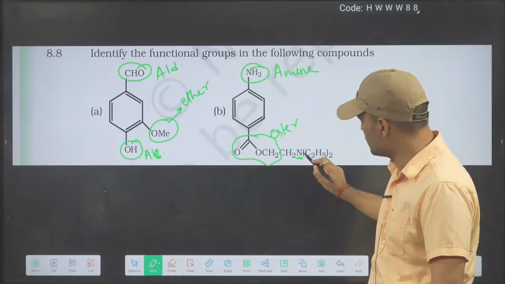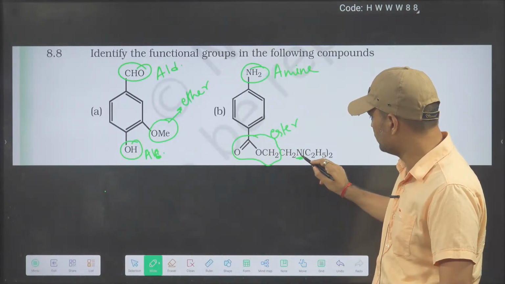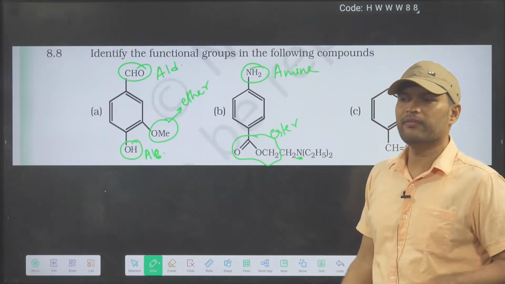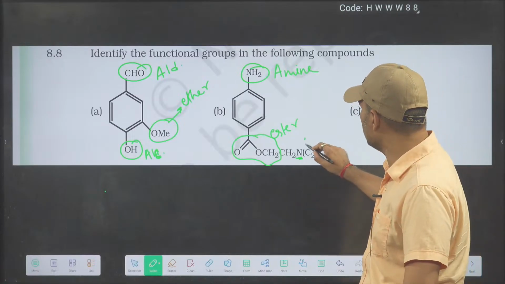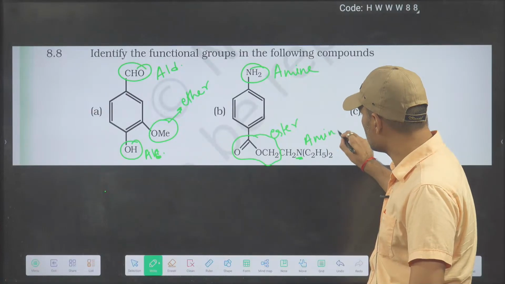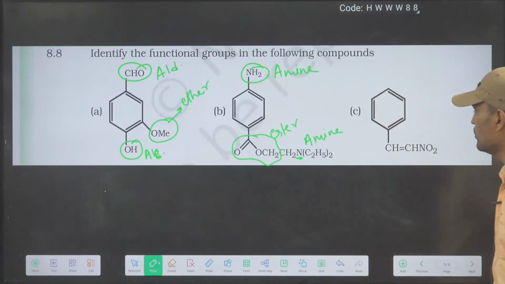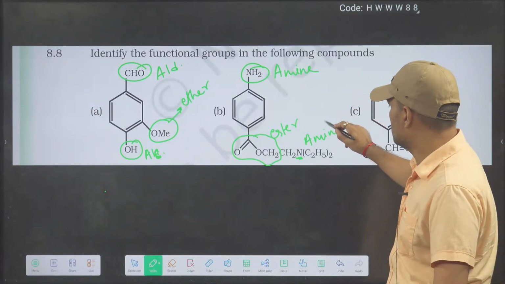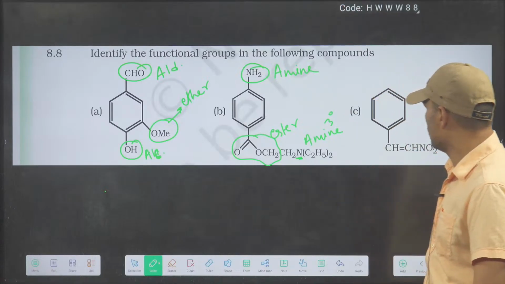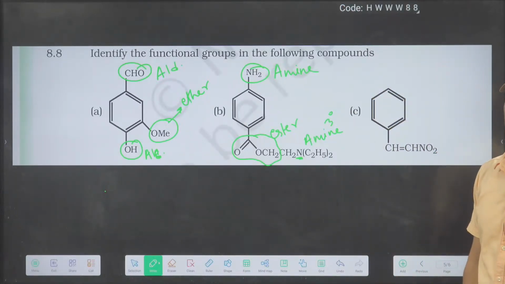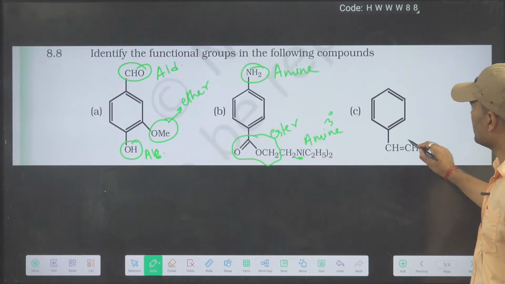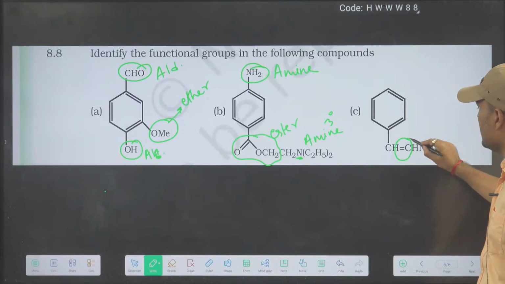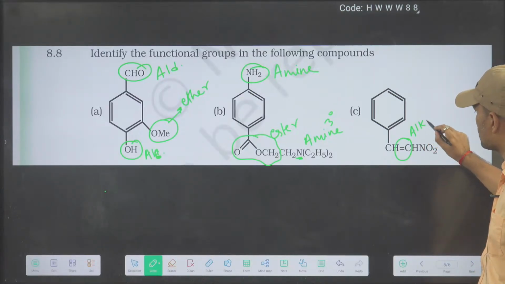This is separate. This is not connected to anyone. Separate N. So in future, I will tell you degree of amines. So this is 3 degree amine in fact. So I'm just writing amine. I will tell you degree in the next class. 3 degree amine. So to know degree, you will have to attend the next class. Clear?